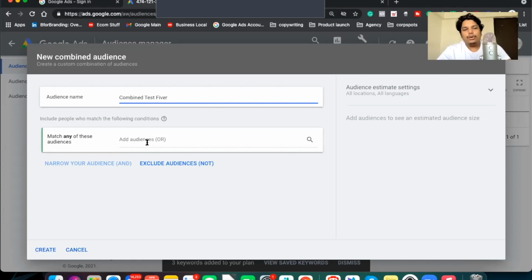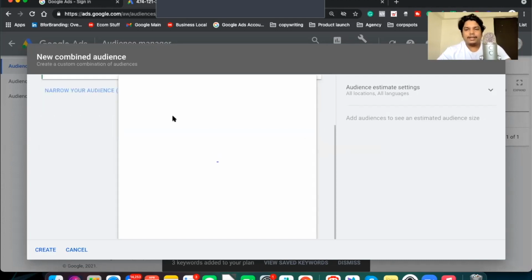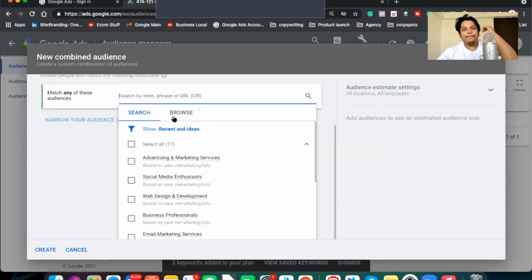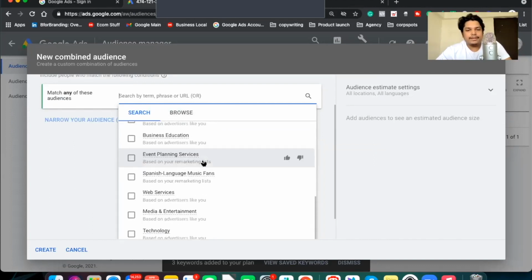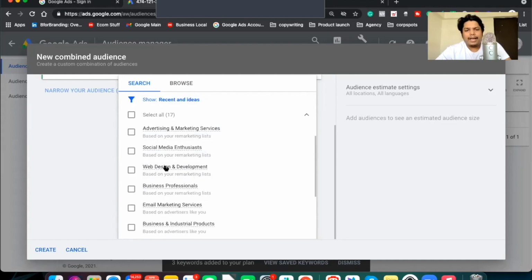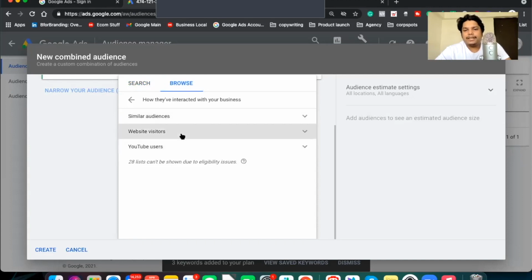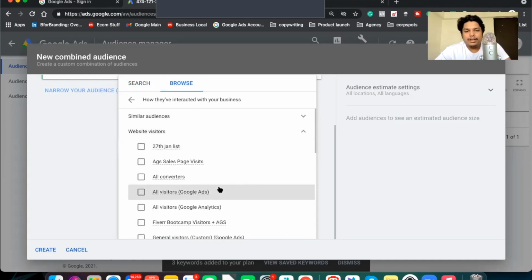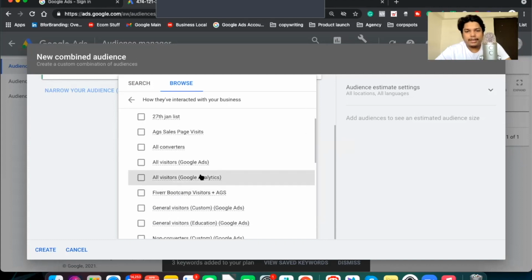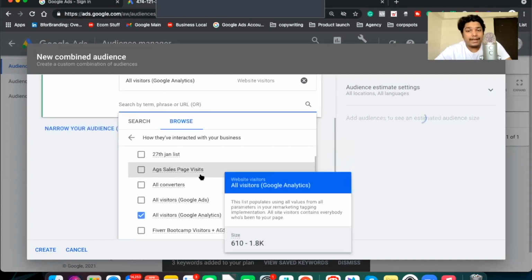Okay, now you can just click here and here you'll see all the audiences that you have created. You can search and put those things here. For example, I have created a list of people who have interacted with my website. So website visitors and all visitors, Google Analytics, like all visitors who have visited my page.